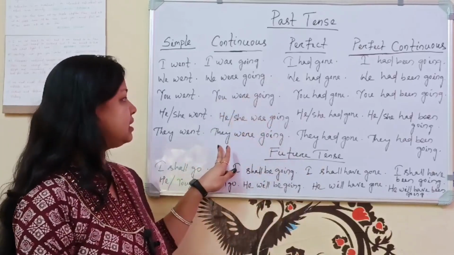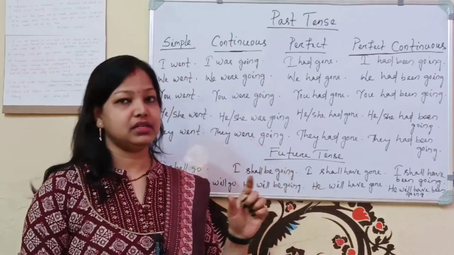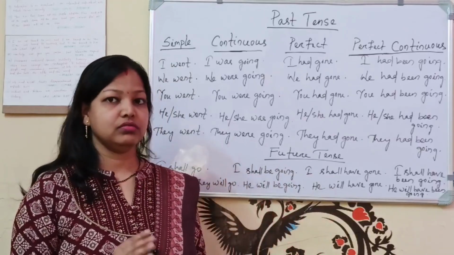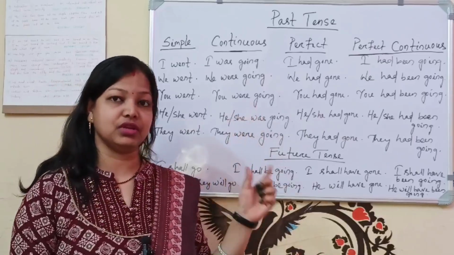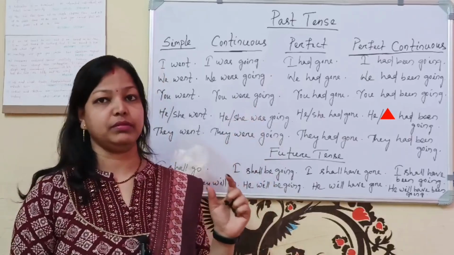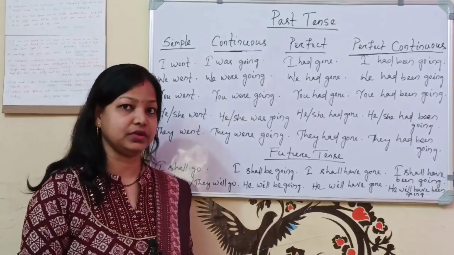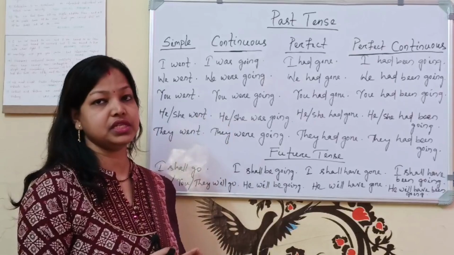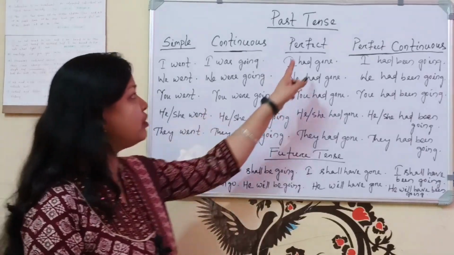You were going. Similarly, they were going. Children were going. Children were playing. But if you are using child, then it will be child was. So for that was or were, you have to learn from singular and plural noun. I have already given in my first video about singular and plural noun, so you can visit that video to know about it. So in singular case we are using was, and in plural subject we are using were. Was or were.